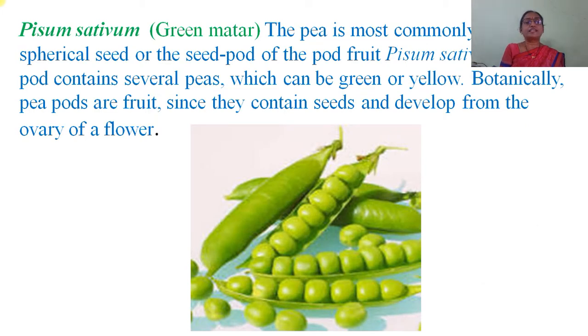Then the next and last one is the green pea, called Pisum sativum or green matar. The pea is most commonly the small spherical seed or the seed pod of the pod fruit Pisum sativum. Each pod contains several peas which can be green or yellow. Botanically, pea pods are fruits since they contain seeds and develop from the ovary of the flower.